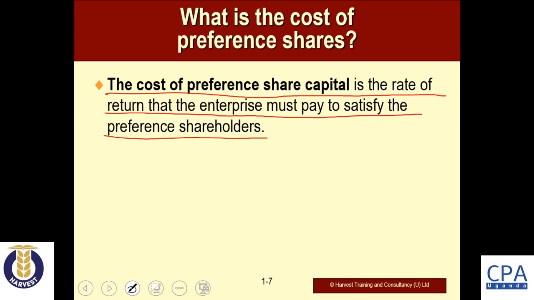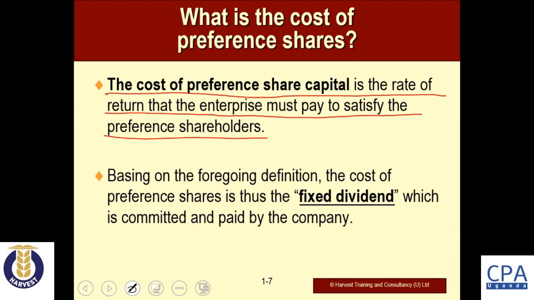We have looked in general terms at the definition of the cost of capital, and we mentioned that the cost of capital is the minimum rate that must be paid by the enterprise to satisfy the providers of funds. In this case, the providers of funds are the preference shareholders. So the cost of preference shares is the rate that is supposed to be paid by your enterprise to satisfy the providers of preference share capital.